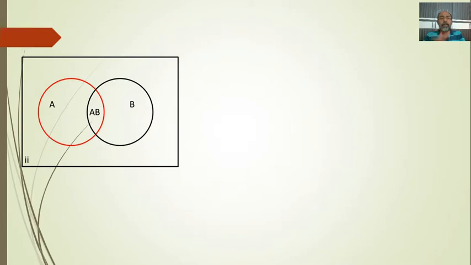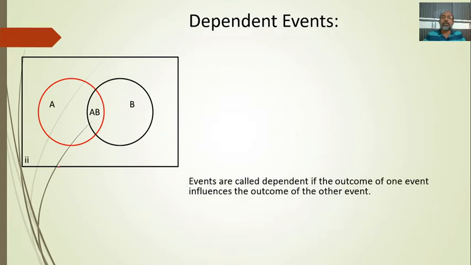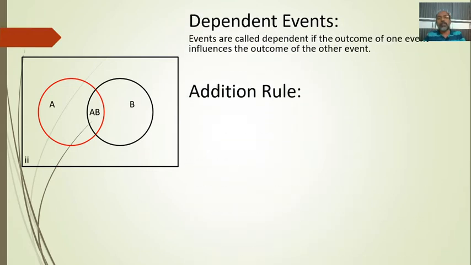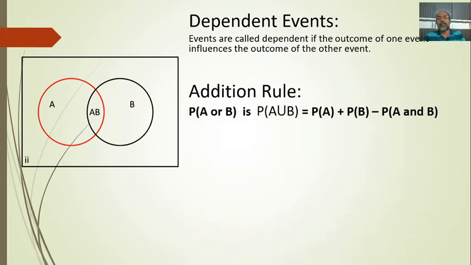Now we'll go to the dependent events. For that, we'll learn one example and understand the concept with the example. The addition rule says: P of A or B, which I want as A or B, is called P of A union B. P of A union B is equal to P of A plus P of B minus, and this part is very important in the case of dependent events.